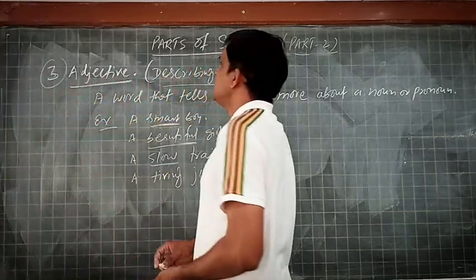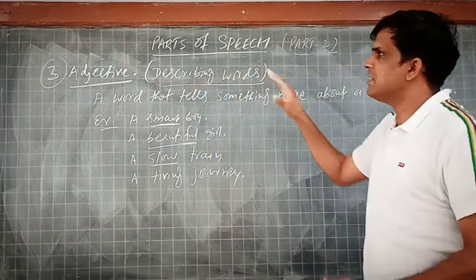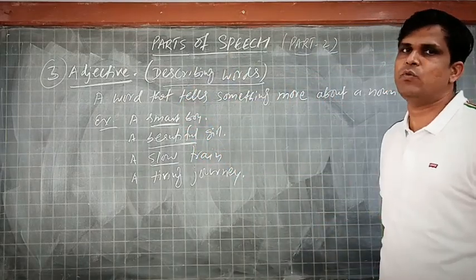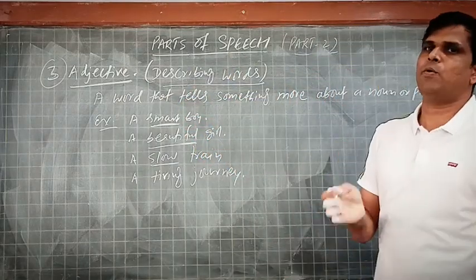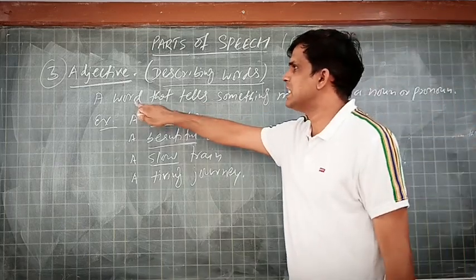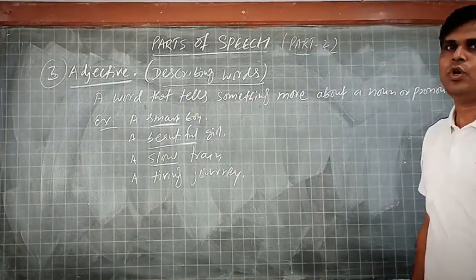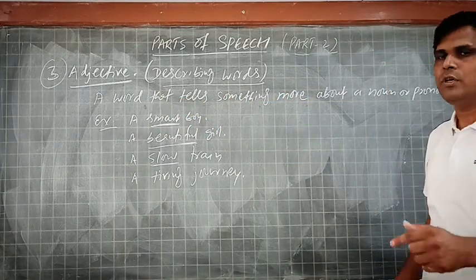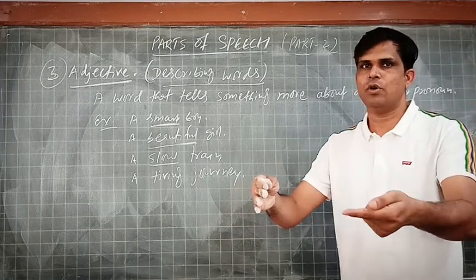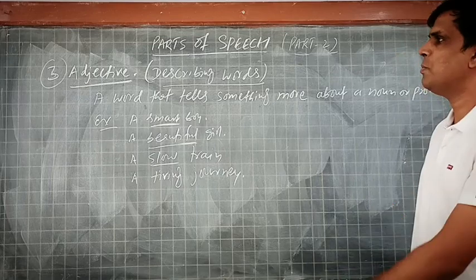Next, it is parts of speech, it is adjective. Adjective in general we call the describing words that describe something. The definition: we can call adjective a word that tells something more about a noun or pronoun. A word which tells something more, some extra information is given about a noun or pronoun.